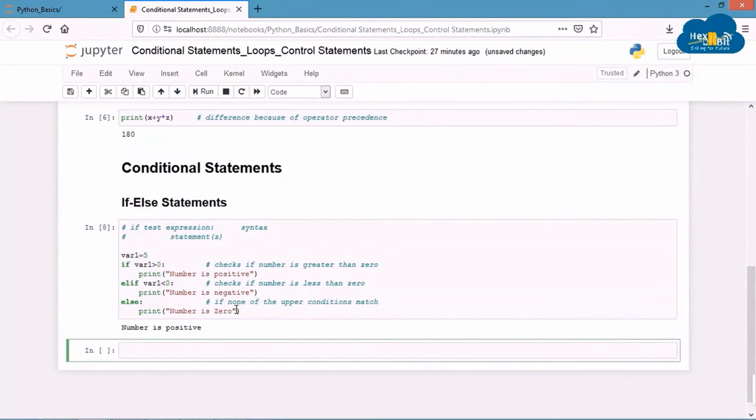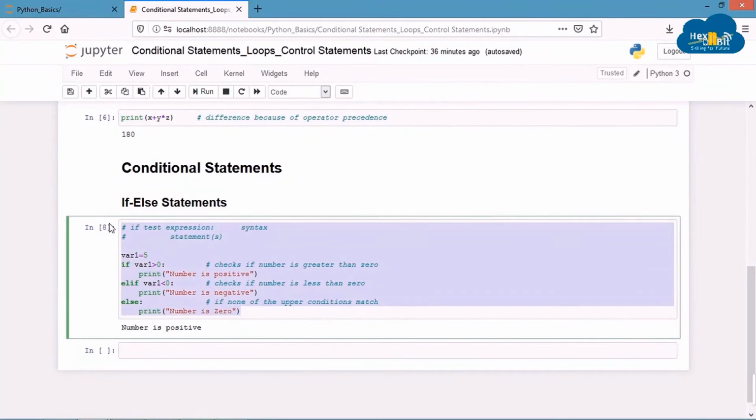Let's run this. We can see that it has printed that the number is positive.